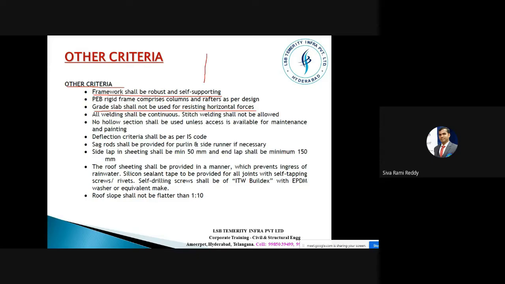When we have erected this column and then another column, this should be self-supporting. We should not give any additional support during erection to this column or this frame. And the PEB rigid frame comprises the columns, and what we are saying is it is a rigid frame; we are considering this as a rigid frame concept only. And the grade slab shall not be used. In the sense, we'll have a slab here, but this slab is not going to give any kind of stiffness to this structure, meaning it is not taking any horizontal forces. Don't take that. That is the assumption.